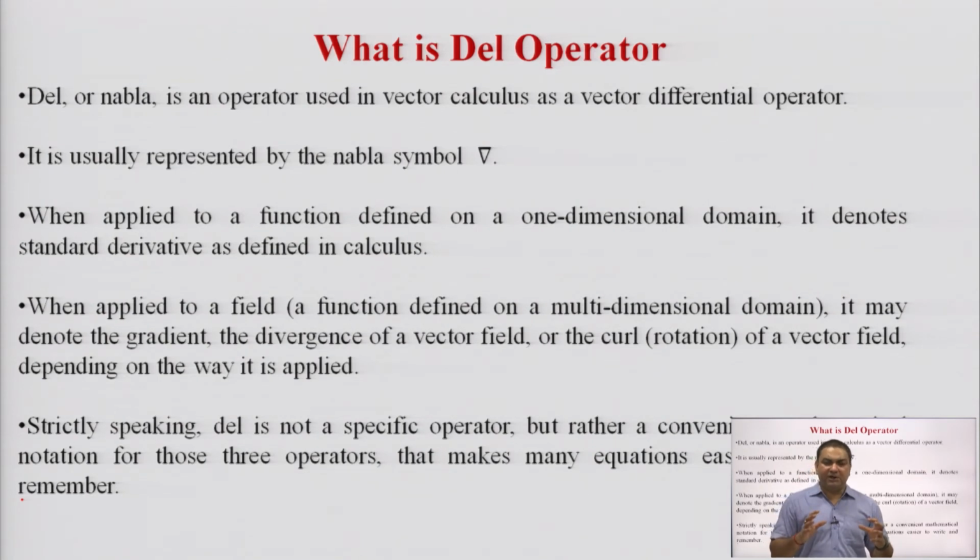When this del operator or nabla is applied to a function defined on a one-dimensional domain, it denotes the standard derivative as defined in calculus. You already know about all these things, because in vector calculus or in general calculus, when we define the differentiation part, that is dy by dx, this is the differentiation with respect to x, but that function y, what is the differentiation and what is the partial differentiation?